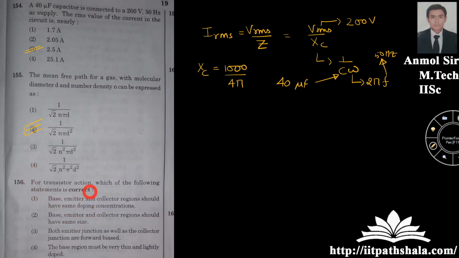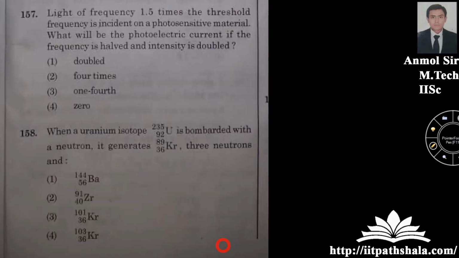For a transistor action, which of the following statement is the correct statement? So base emitter and collector region should be having same doping concentration. Wrong. Base emitter and collector region should have same size. Wrong. Both emitter junction as well as the collector junction are forward biased. This is also a wrong statement. The base region must be very thin and lightly doped. Yes, it is a correct option over here. So from the theory itself, I can say that my fourth option is the correct option. You have to go through the theory of the transistor itself to crack this question.